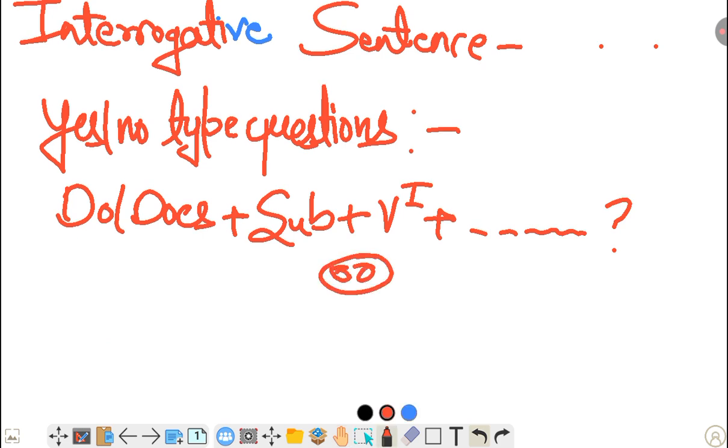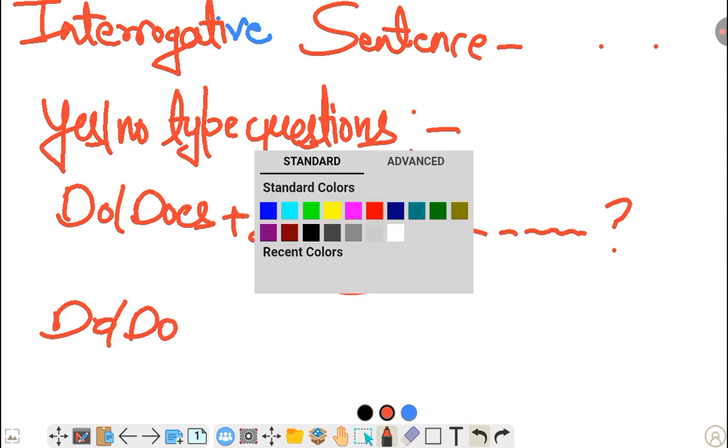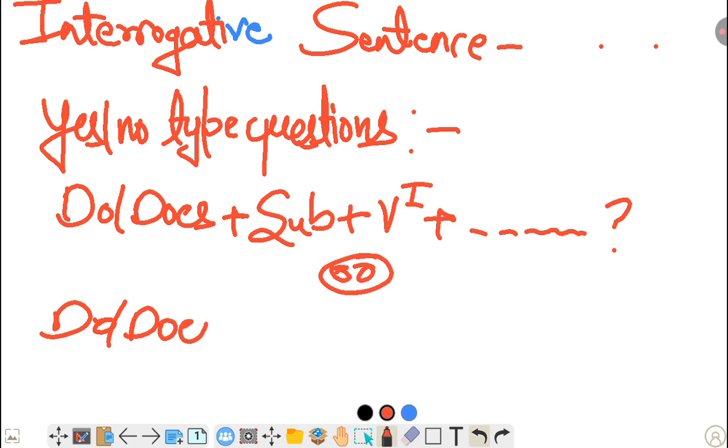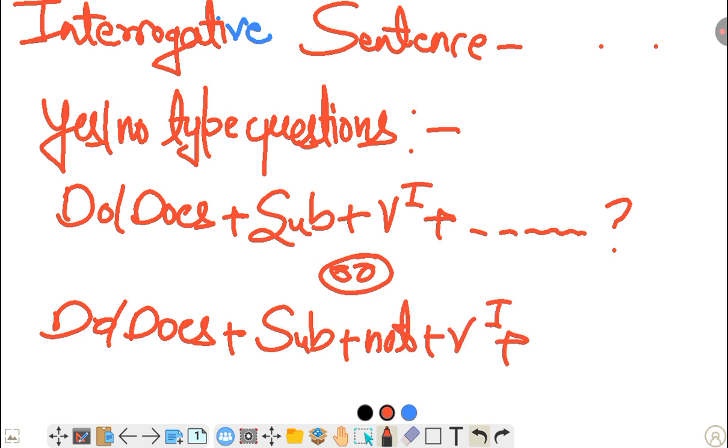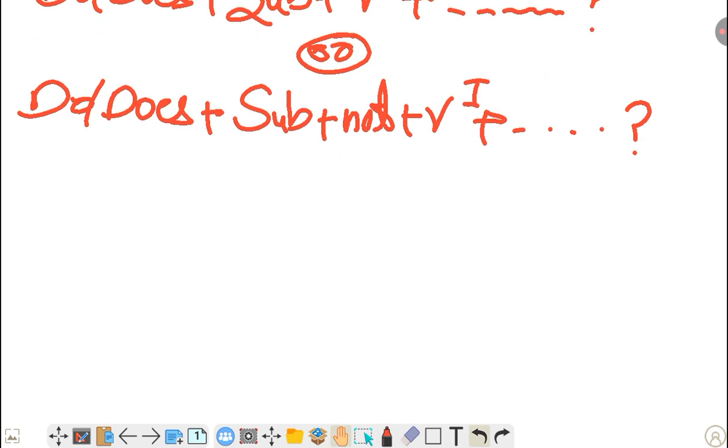And whenever you want not in interrogative sentences, whenever you need not, we apply not after the subject. Always remember this thing, that whenever you need not in the interrogative sentence, we apply not after the subject. So this is the yes/no type question. Understood?